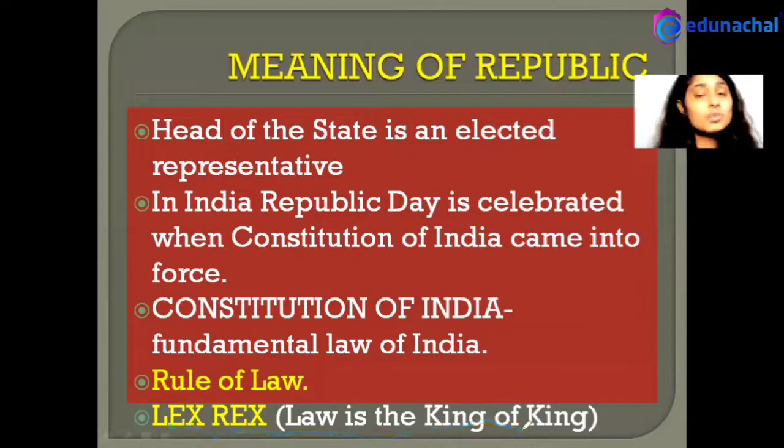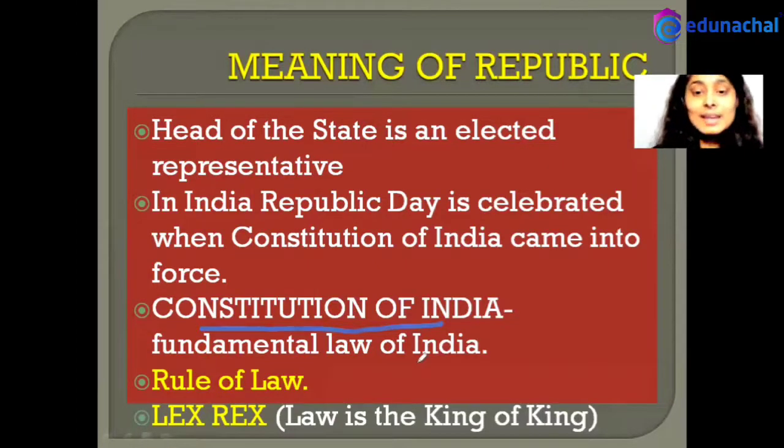Whoever the king is, the Constitution remains the supreme power, and the rule of law is established, that is, everything is governed by law. So the head of the state, the elected representative, elected by the people and for the people, takes every decision and implements every law according to the Constitution of India. The Constitution of India is at the supreme stage.